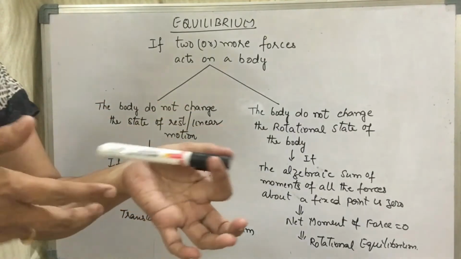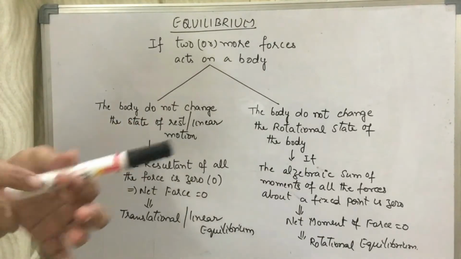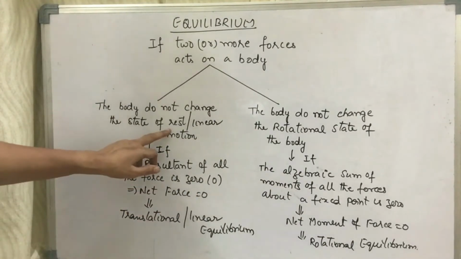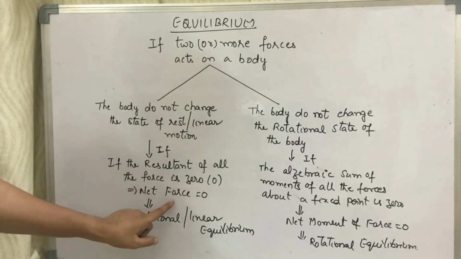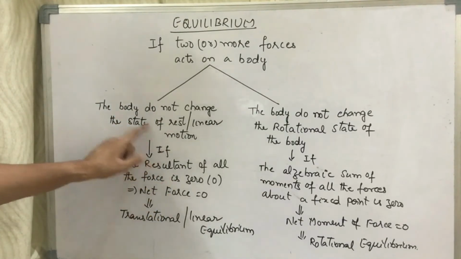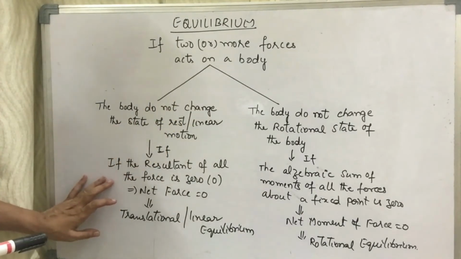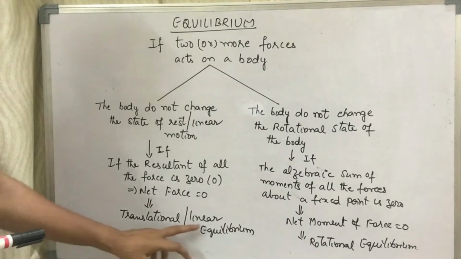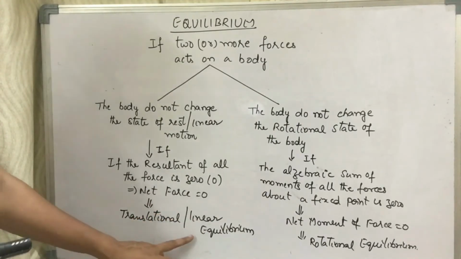So here many forces are acting. In spite of that, the body is not changing its state of rest. So when the resultant force is 0, the body does not change its state of rest or linear motion. In that case, it is translational or linear equilibrium. It is nothing but what we call translational or linear equilibrium.